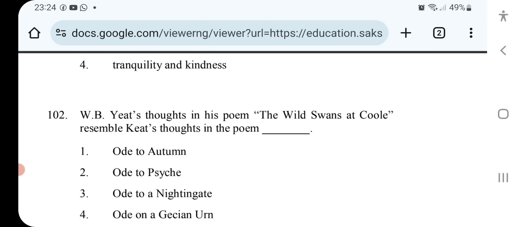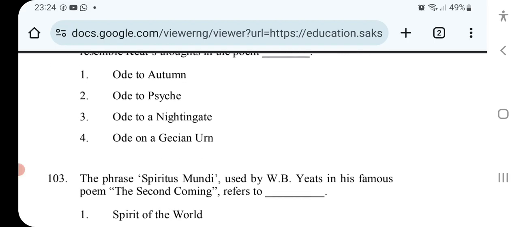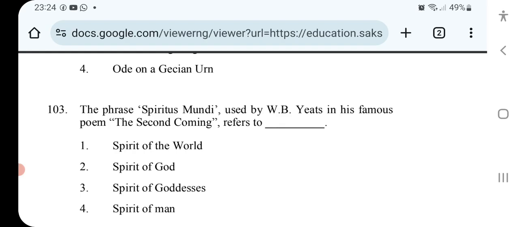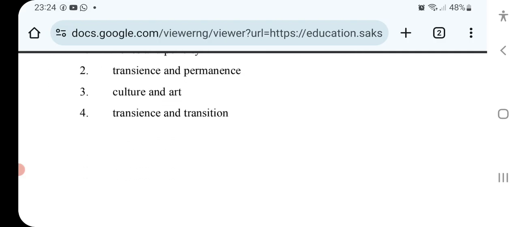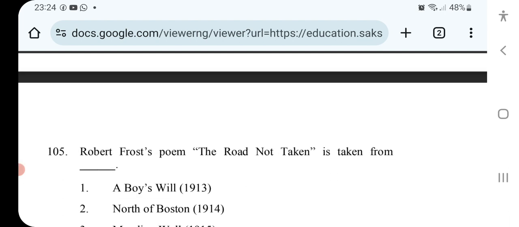W.B. Yeats' thoughts in his poem The Wild Swans at Coole resemble Keats' thoughts in the poem. The phrase Spiritus Mundi used by W.B. Yeats in his famous poem The Second Coming refers to. The poem Byzantium presents the dichotomies of. Robert Frost's poem The Road Not Taken is taken from.